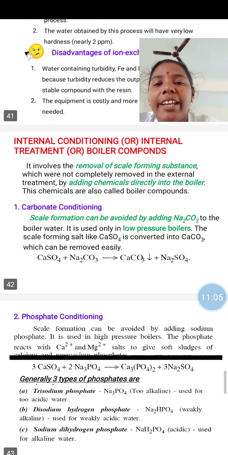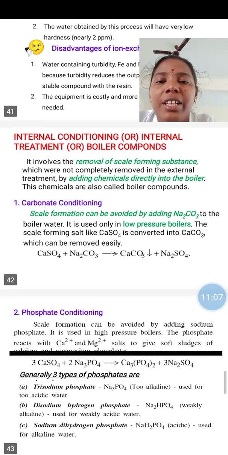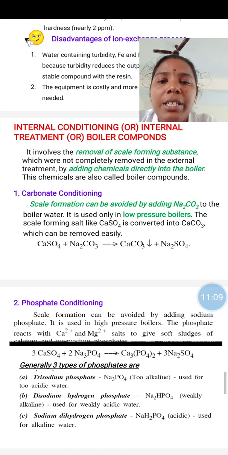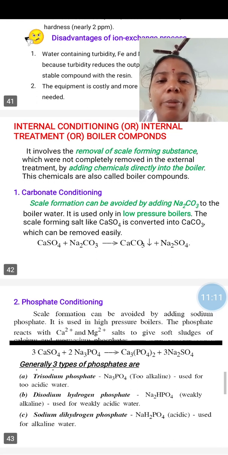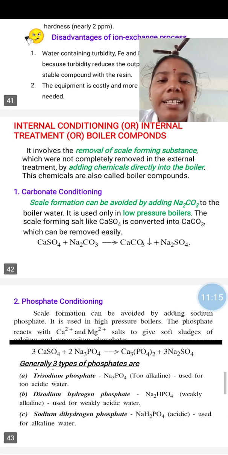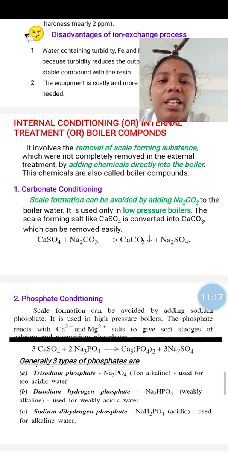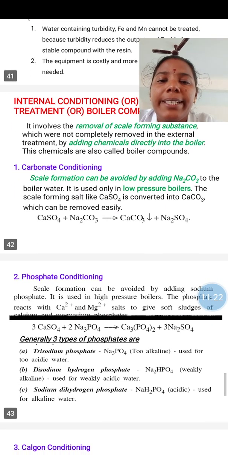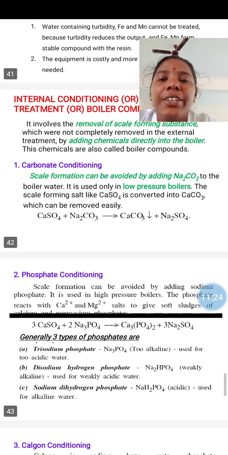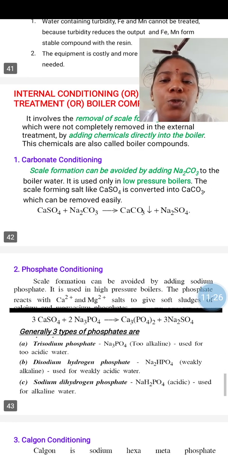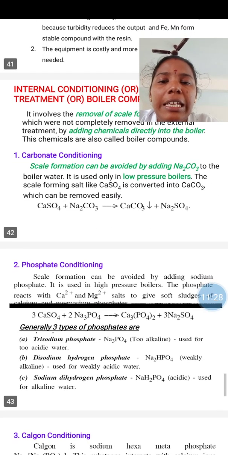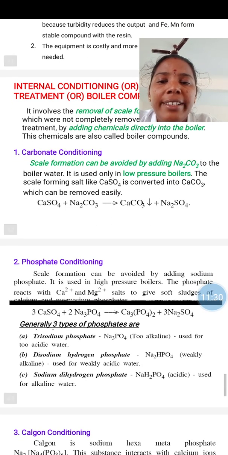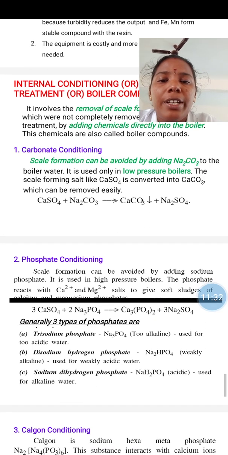And the second type is internal conditioning. Internal conditioning, that means we have to remove the scale forming substances from water in the boiler by adding some chemicals directly into the boiler. The chemicals are called boiler compounds. The internal conditioning is classified into four. First one is carbonate conditioning. In carbonate conditioning, we have to add sodium carbonate into the boiler.